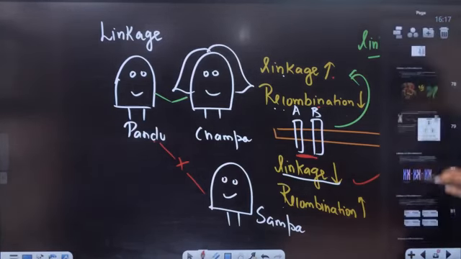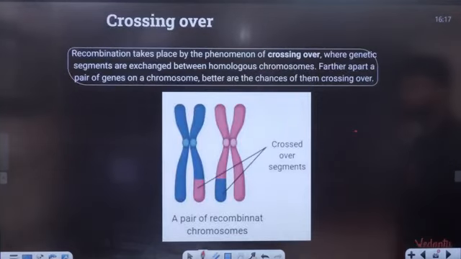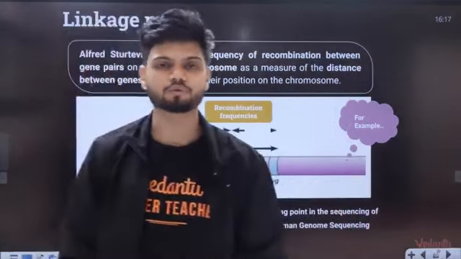That is called your example of TH Morgan. Okay. Crossing over is happening. Now students, TH Morgan had a student.